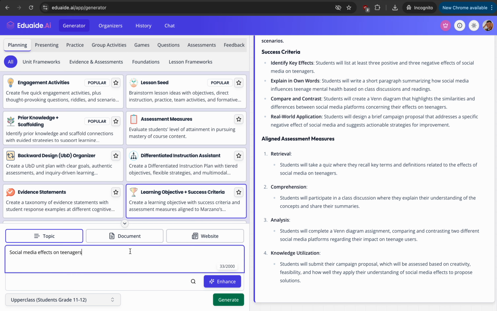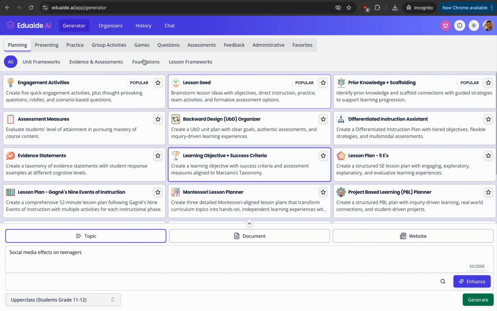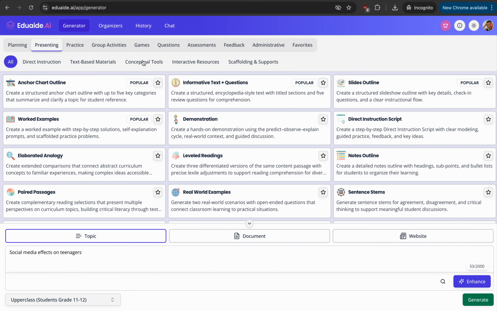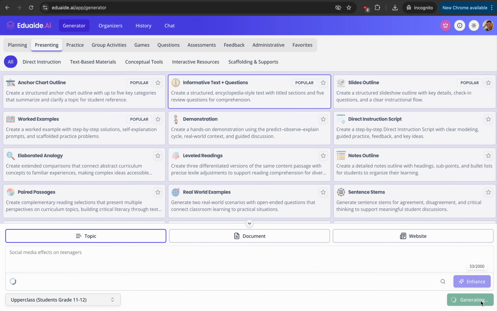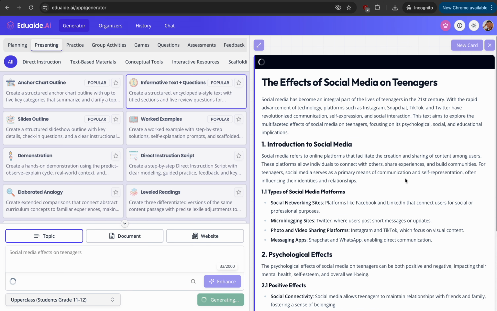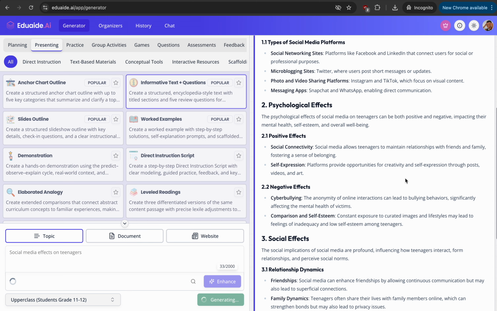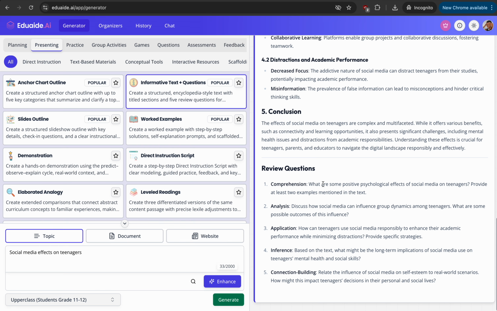Okay, let's see how this works. So I can copy, command C, in my part. So you can do this, close, and let's look at presenting. Informative text and question. Okay, so I'm going to generate so let's see how that works. No wasted time, very simple and easy. So you can see that it's already giving you the notes that you can use for your class. This is an informative text with questions. These are review questions that I can ask while discussing my lesson.